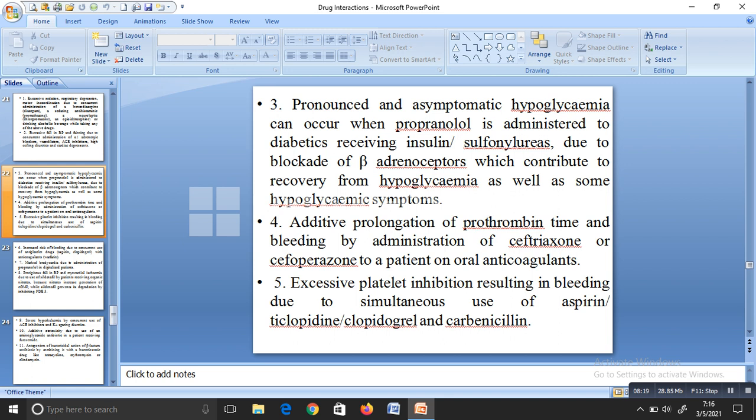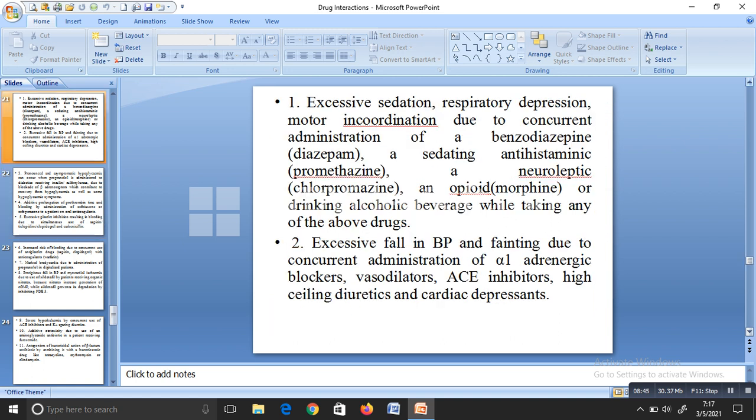Hope you cleared the 5 points. First, what have we studied? We studied excessive sedation, respiratory depression, and motor incoordination due to simultaneous administration of sedatives, benzodiazepines, antihistamines, opioids, and also alcohol. Second, we discussed BP, if you are taking different classes of antihypertensives together.